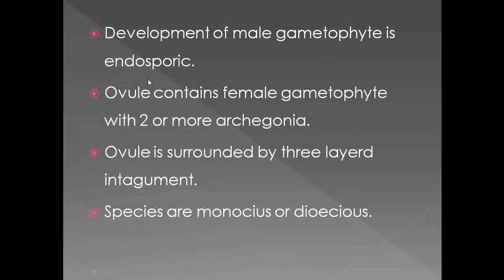Then if we observe the development of the male gametophyte inside the gymnosperms, the development is endosporic, means the development of the male gamete takes place within the spore. Then the ovule content in the female gametophyte is generally 2.